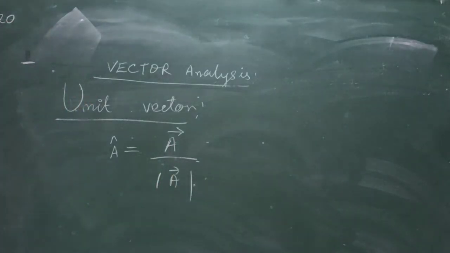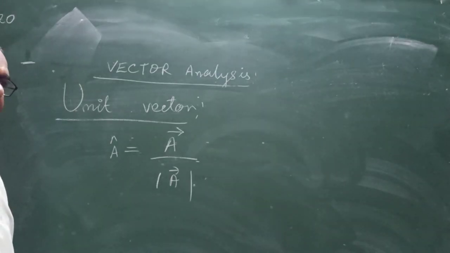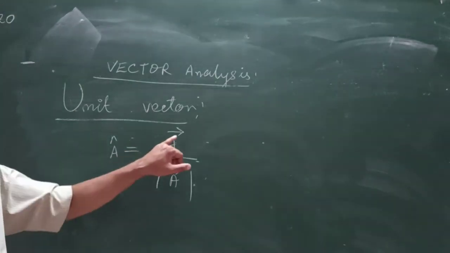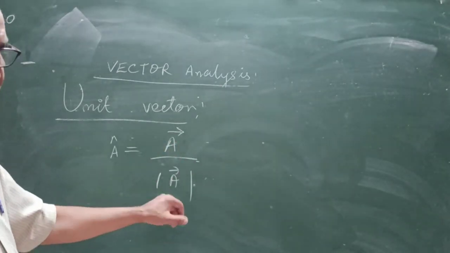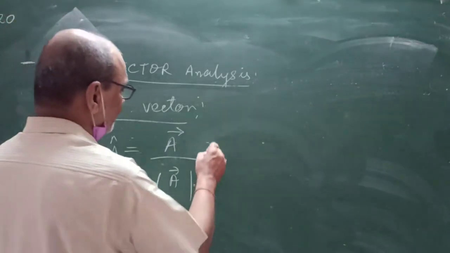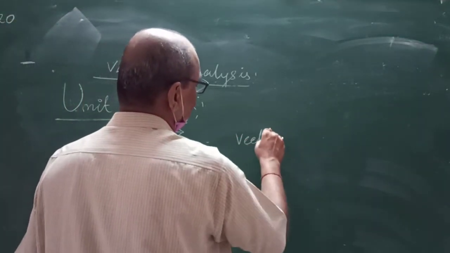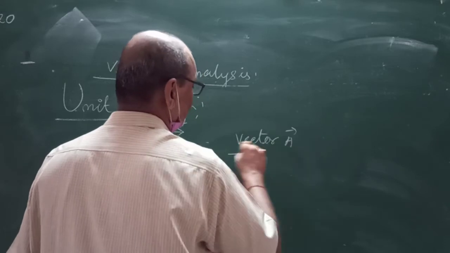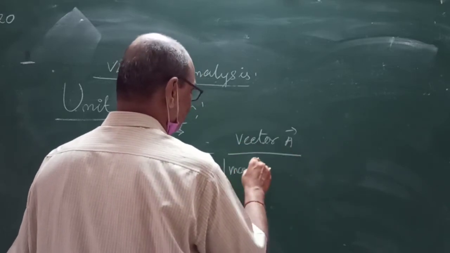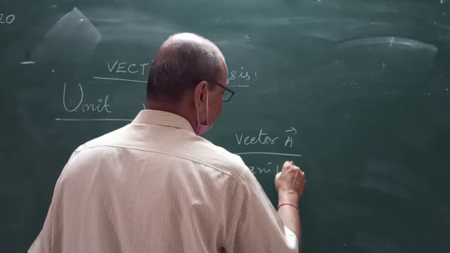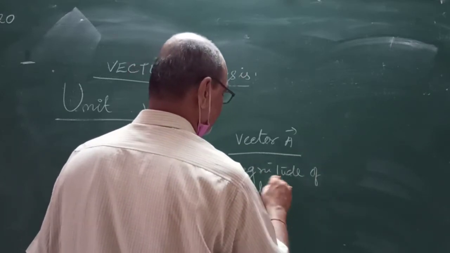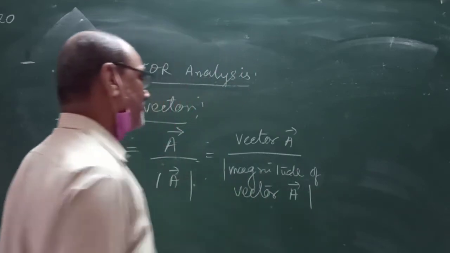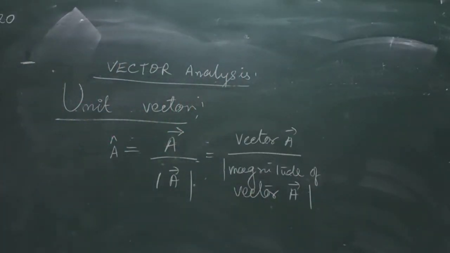That is called unit vector. How can we read it? A cap is equal to vector A divided by the magnitude of vector A. Is it clear?